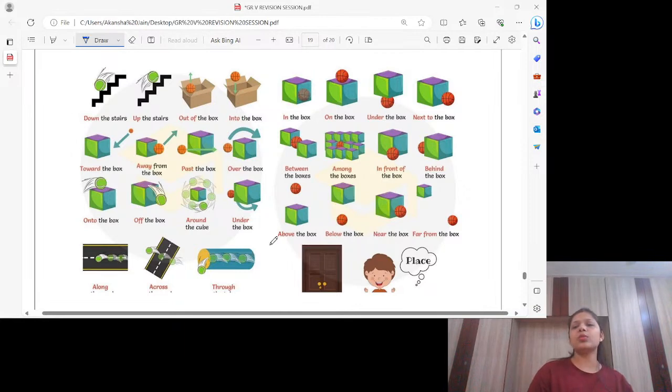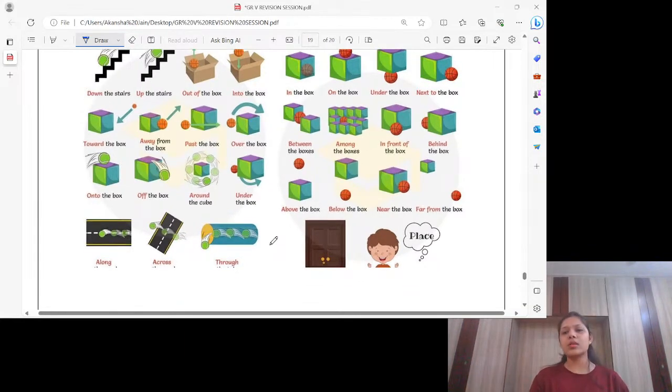Under the box, again two things are touching each other. Next to the box. Towards the box. Towards, again, is a preposition of movement. Come towards the board. What does it mean? That means you will walk and then you will come. So movement is taking place again. Away from the box. Go away from here. Movement again. The person will move, then only he or she will go away. Past the box. Past means going by in front of something, like this. Movement is taking place again. Over the box. So over means movement again.